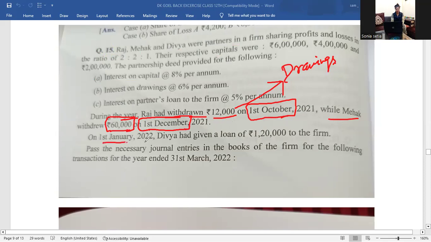On 1st Jan 2022, Divya had given a loan of 1,20,000 to the firm. Divya has given a loan. How much? 1,20,000. When was it given? On 1st Jan. What we are asked to do: pass the necessary journal entries in the books of the firm for the following transactions for the year ended 31st March 2022. Hope you understood the statement.